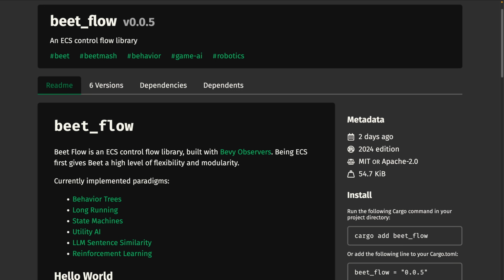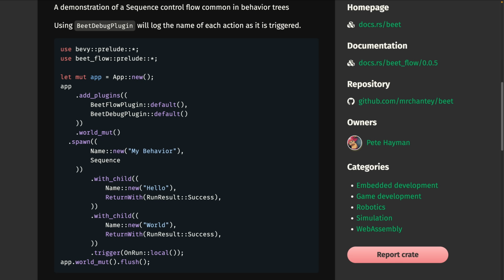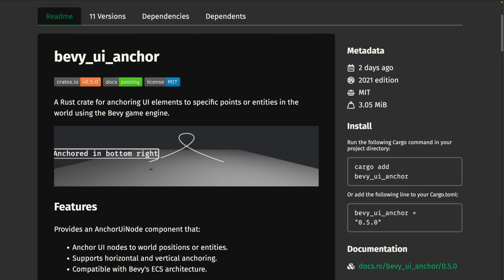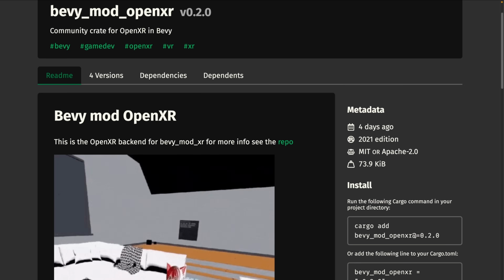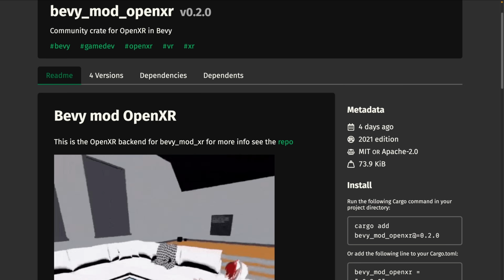This week we're starting off with BeatFlow 0.0.5. BeatFlow is scenes as control flow. Use the same scene graph you're used to define modular behaviors. And then we've got Bevy UI Anchor 0.5. Bevy UI Anchor supports anchoring UI elements to specific points or entities in the world, as you can see here on this curve.